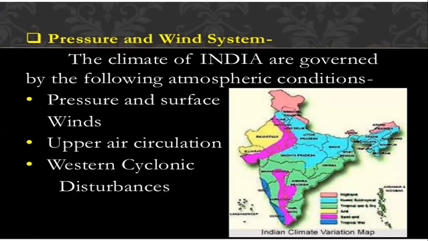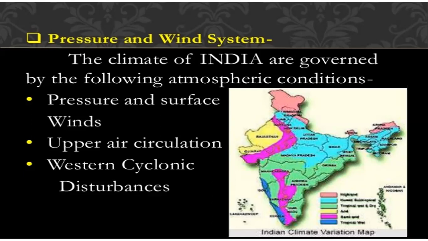Number one is pressure and surface winds. Number two is upper air circulation. And number three is western cyclonic disturbances. Now, India lies in the region of northwesterly winds.